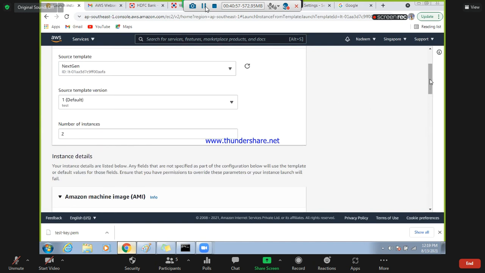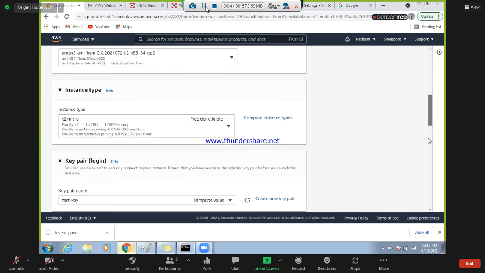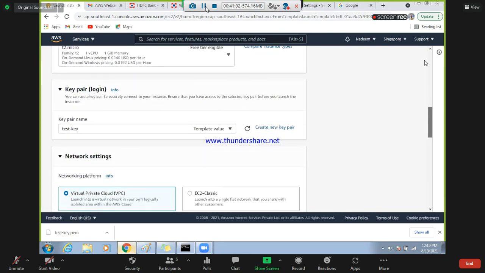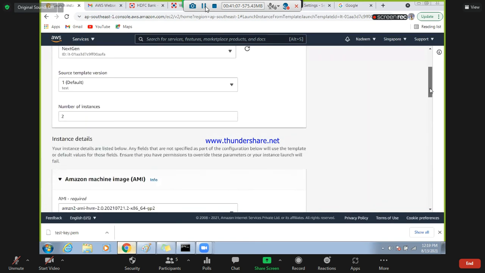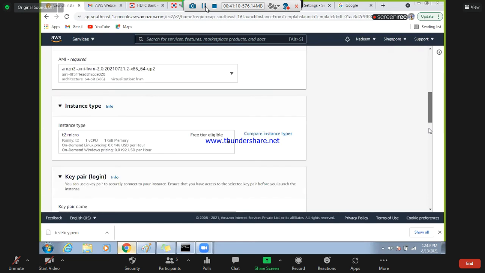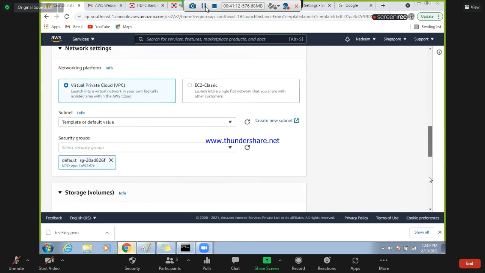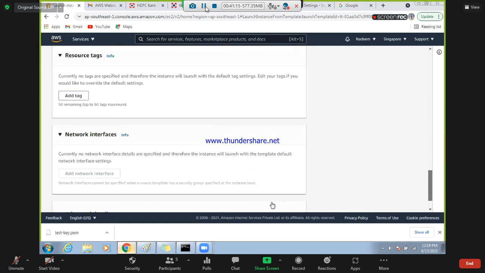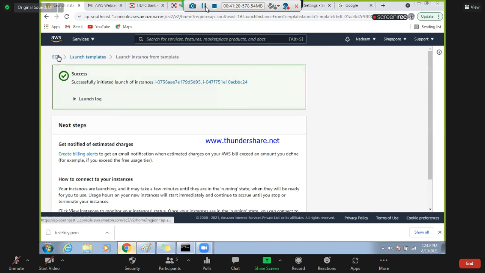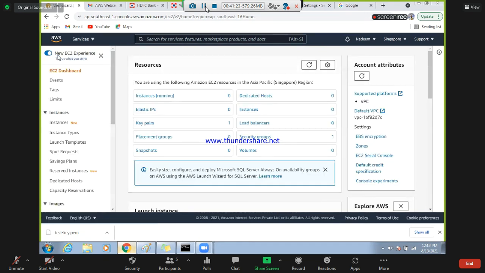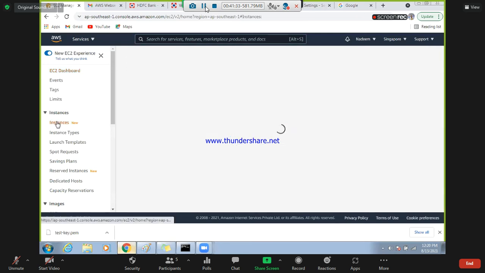Okay, and they're telling you, these all are the details you will have. That's fine. Can you see this? And they are taking all the default values. If you have a VPC defined, you need to define the VPC and all. So see, all these things are ready here. Just go and launch instance from the template. See how simple. Last time, if you remember, we were using instance to create the instance, but now my 2 servers are coming.